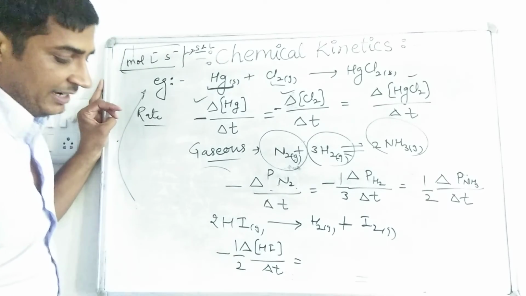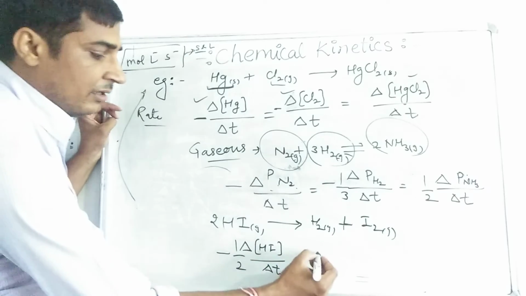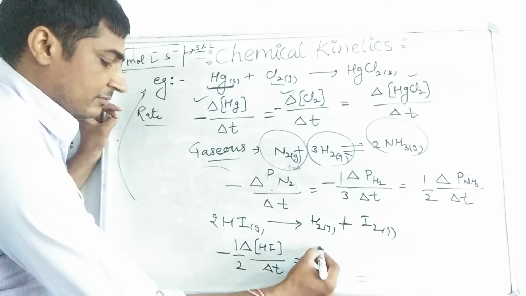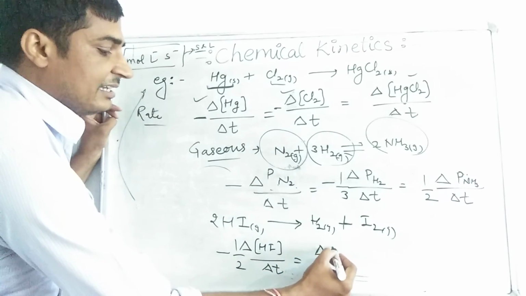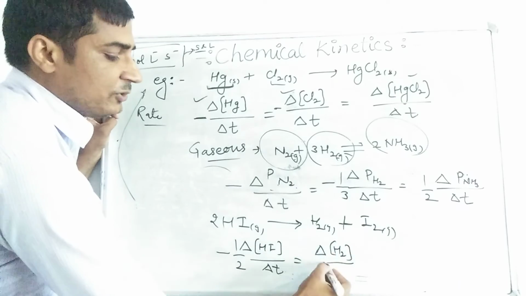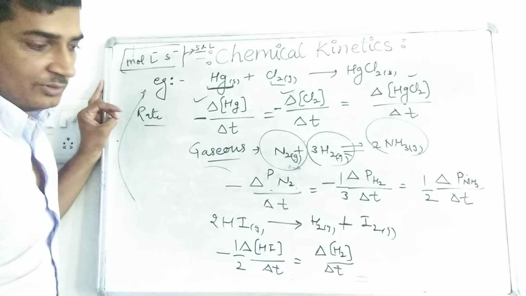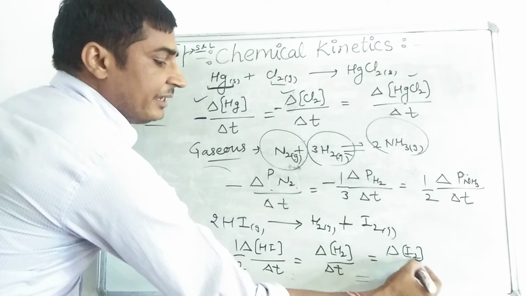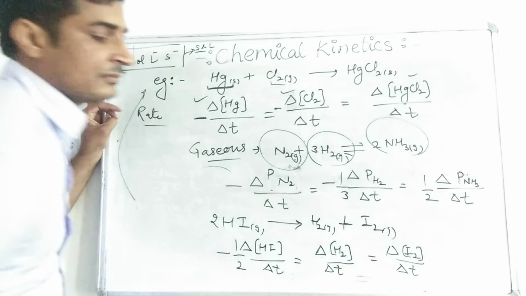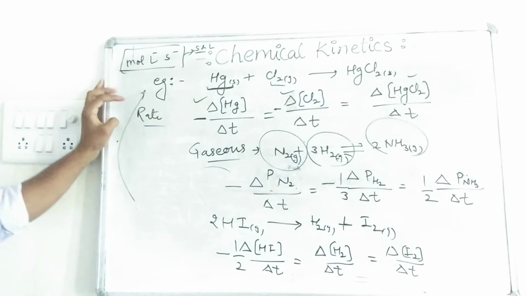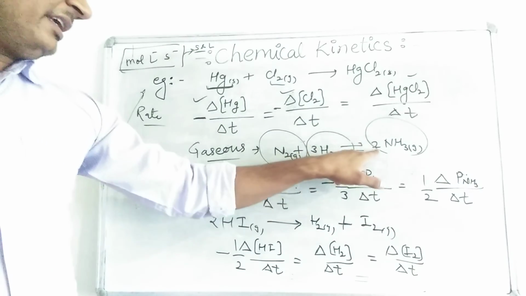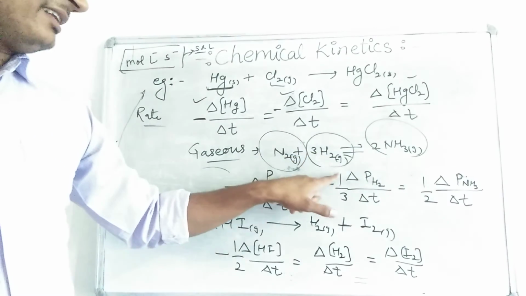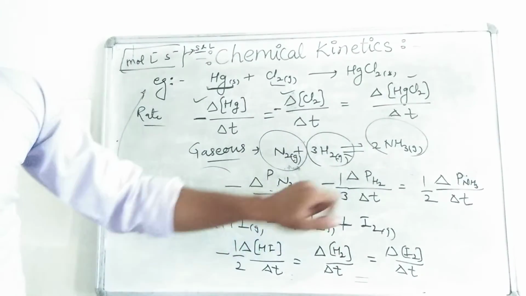We have to multiply it by 1 by 2. The rate of reaction in terms of concentration of hydrogen, we can write down like this. In terms of concentration of iodine, we can write. So for any reaction, if any coefficient is given with any reactant or product, that is written in the denominator.